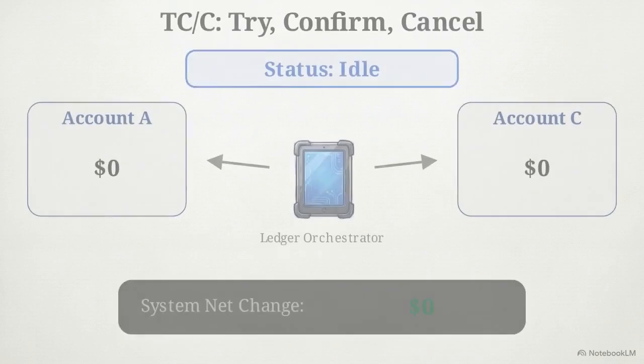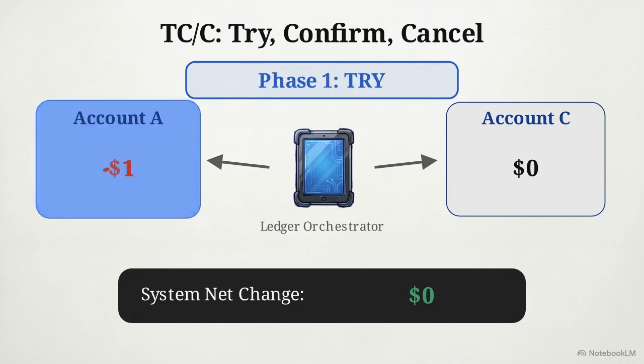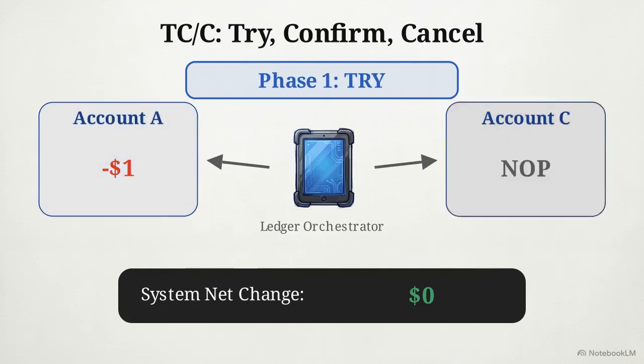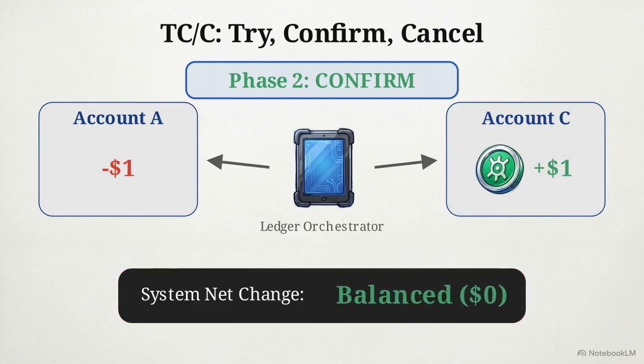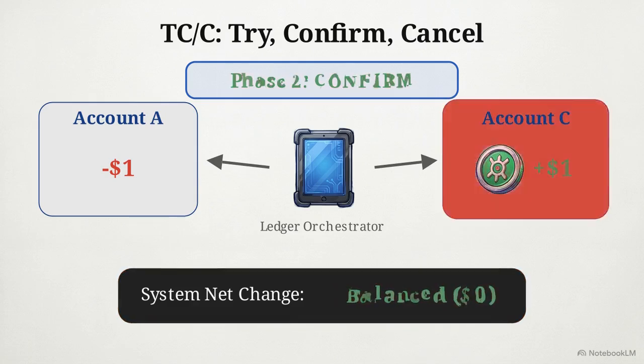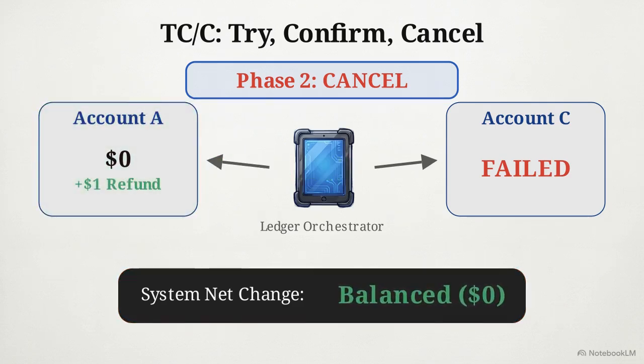This diagram illustrates a pattern called TCC, try, confirm, cancel. In the first phase, the try phase, the application deducts $1 from account A, but issues a no operation command to account C. This creates a temporary imbalance. If you tally the system right now, it is missing $1 overall. If the subsequent confirm phase successfully credits account C, the ledger balance is out. But if the credit fails, the application triggers a cancel phase, a programmatic safety net that executes a brand new transaction to manually refund the dollar back to account A.